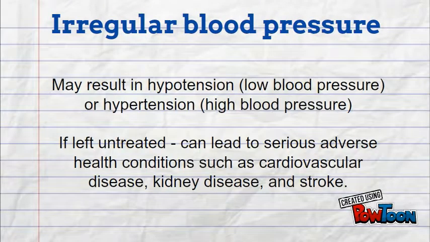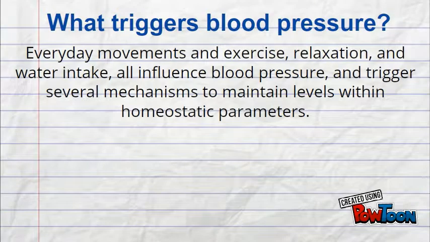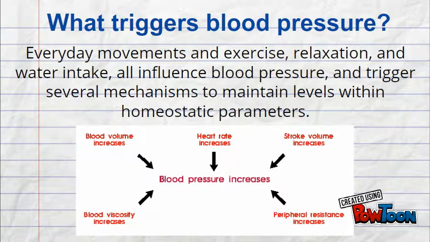Irregular fluctuations in blood pressure may result in hypotension, which is low blood pressure, or hypertension, which is high blood pressure, which, if left untreated, can lead to serious adverse health conditions such as cardiovascular disease, kidney disease, and stroke. Everyday movements and exercise, relaxation, water intake, and subsequent sodium ion levels all influence blood pressure and trigger several mechanisms to maintain homeostatic parameters.